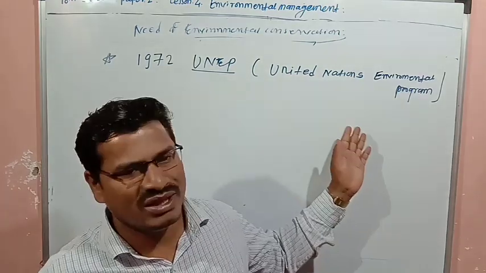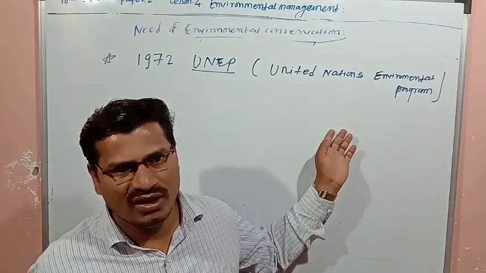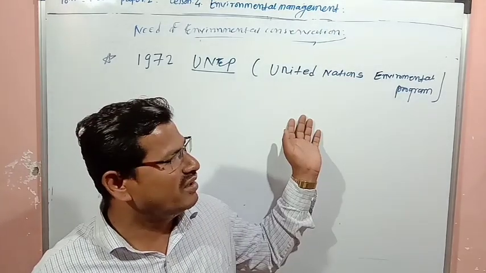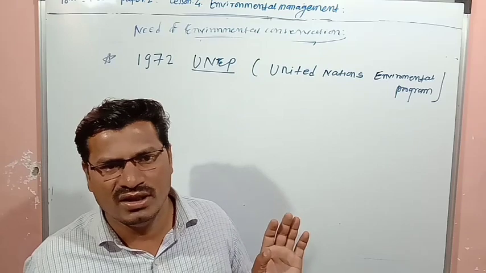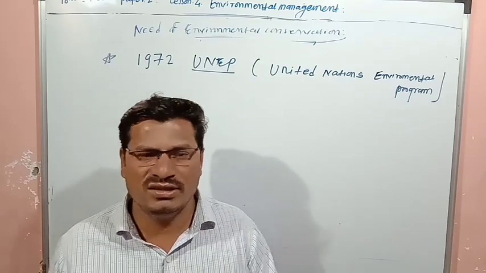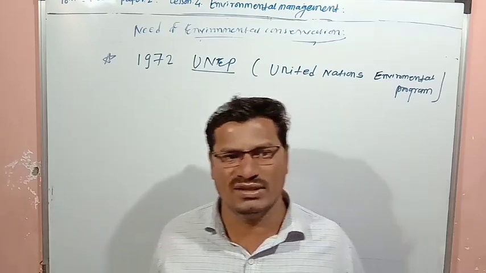The conference was arranged by UNEP, and in it environmental problems were discussed.